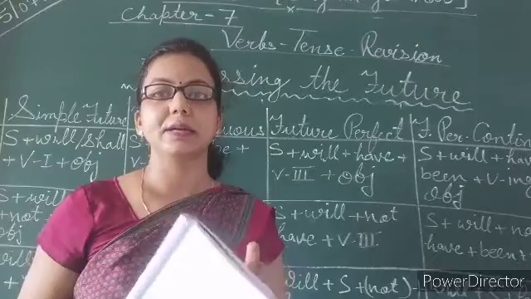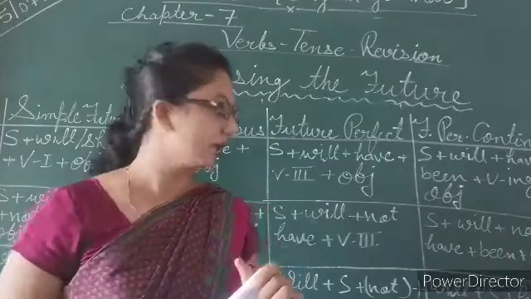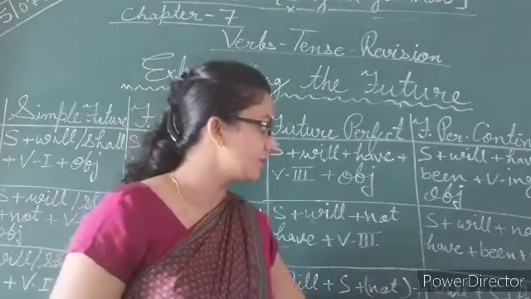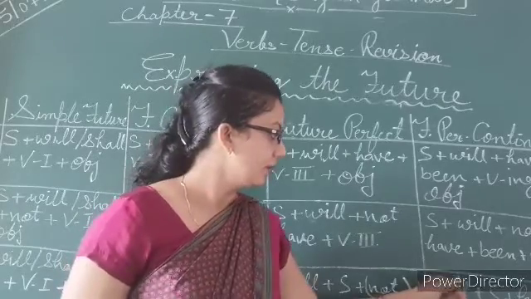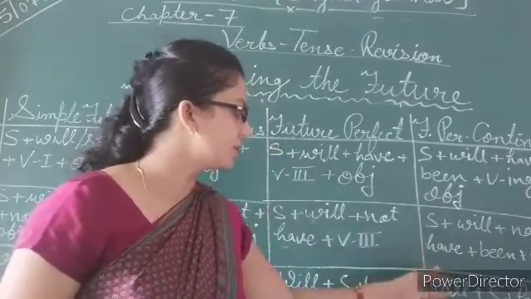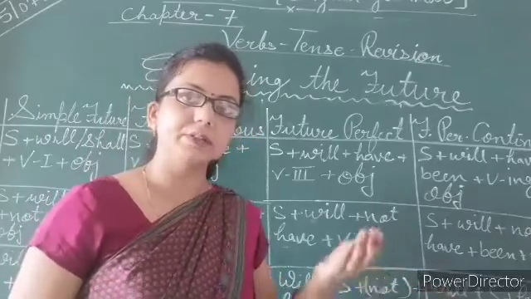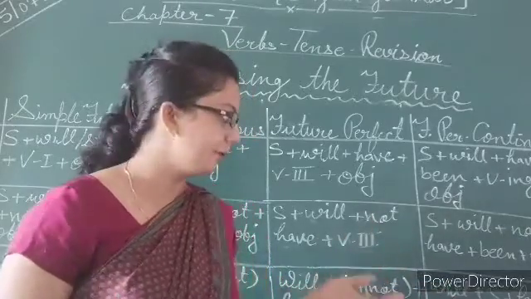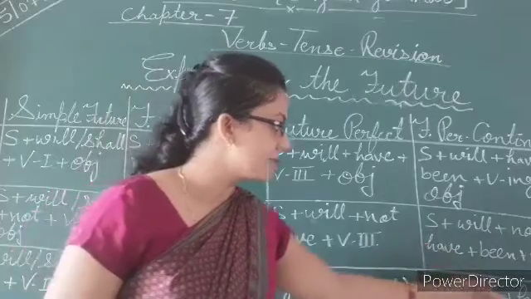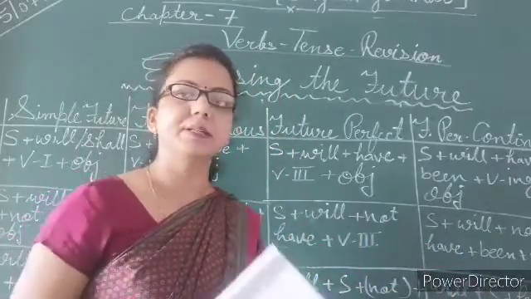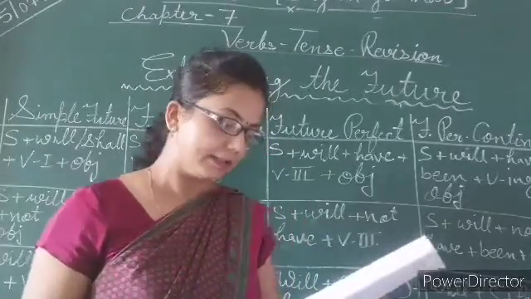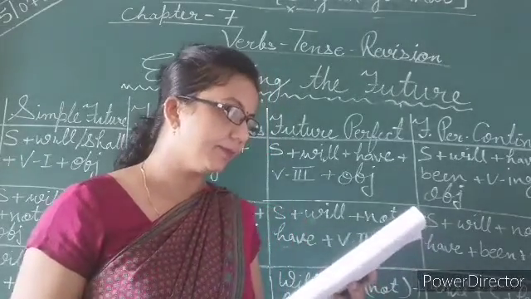Again, if we talk about interrogative form, then what is the interrogative? For interrogative, you just need to put this form. Start with will and end with a question mark. Will, and what is the subject? Will, subject plus have plus been plus verb's ing form. Take another example.